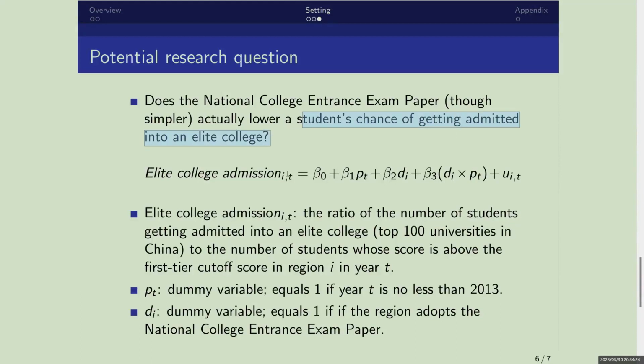They can consider a DID test where the elite college admission is just the ratio of the number of students getting admitted to an elite college to the number of students whose score is above the first tier cutoff score. And this concludes my presentation.